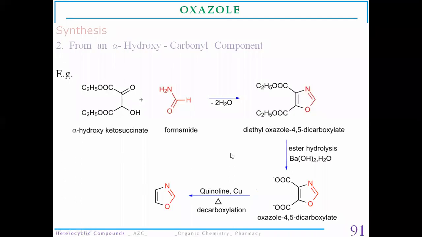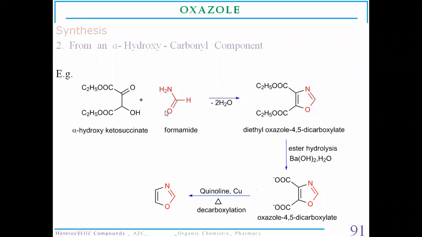It involves a reaction between alpha hydroxy ketosuccinate and a formamide derivative. So this alpha hydroxy ketosuccinate and formamide will give diethyl oxazole 4,5-dicarboxylate.